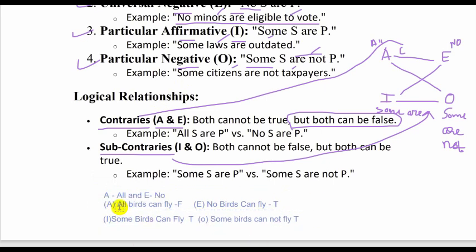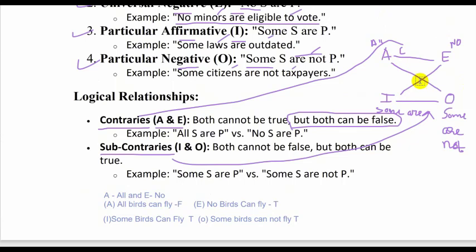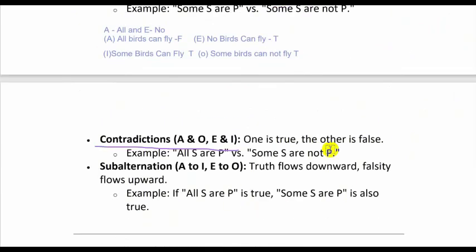So we are learning about contradictions now. The relation of contradiction is between A and O, E and I. If we say all birds can fly, we cannot say some birds cannot fly. This is opposite because they are contradicting each other. When someone says all birds can fly, can we also say some birds cannot fly? No, we cannot say. So that is contradiction.